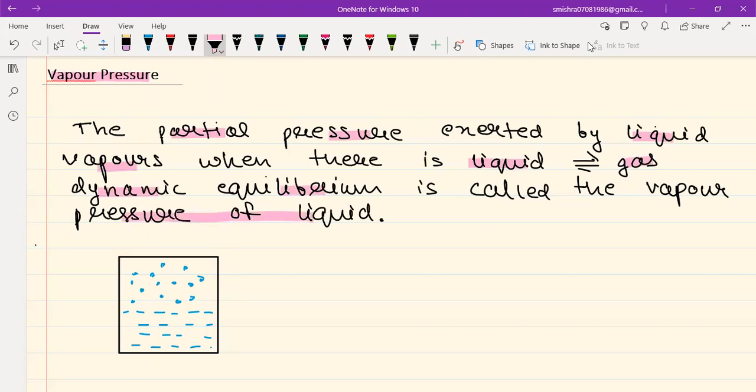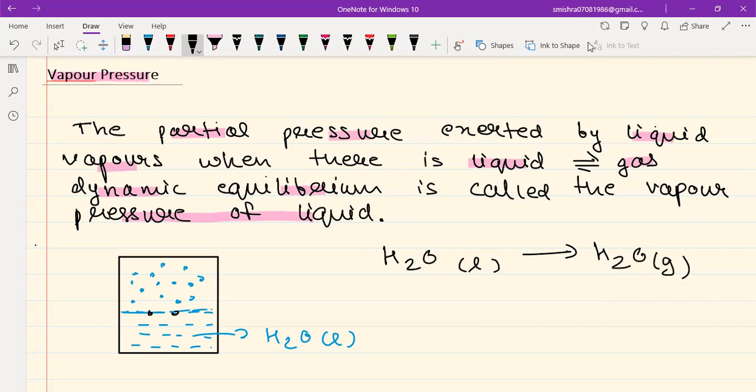So basically, let us say that we have a container, and in this container, we have taken some liquid. For example, let's say water. So I have H2O liquid. Now, this water liquid will have the tendency to evaporate. It will form the vapors. That evaporation will obviously happen from the surface. Okay. And basically, I am talking about this process. H2O liquid goes to H2O gas, which, my dear students, is known as evaporation.